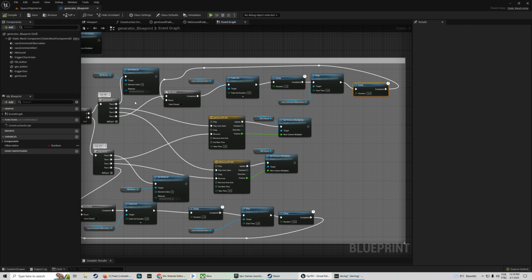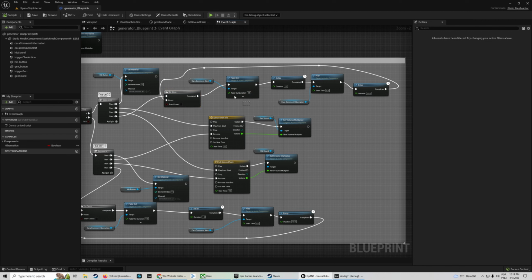So when I turn the hibernation on, the AI is gonna make a comment, and this comment won't be possible to retrigger before 10 seconds. So everything that happens here will happen once, and it will only happen again after a delay of 10 seconds. Okay, so if you press on and off, on and off, on and off, the second time you go back to the hibernation on, if it's below the time window of 10 seconds, the AI is not gonna say anything. So okay, Do Once here.